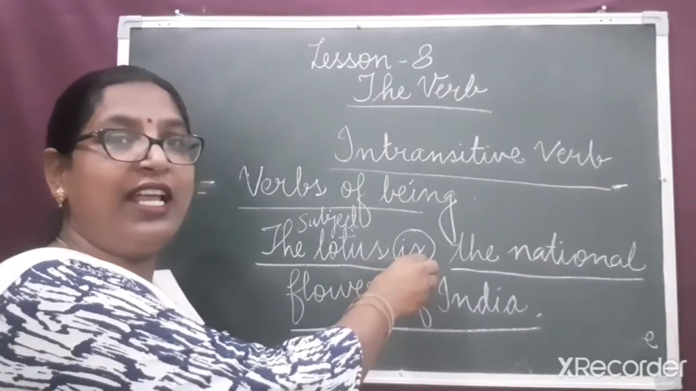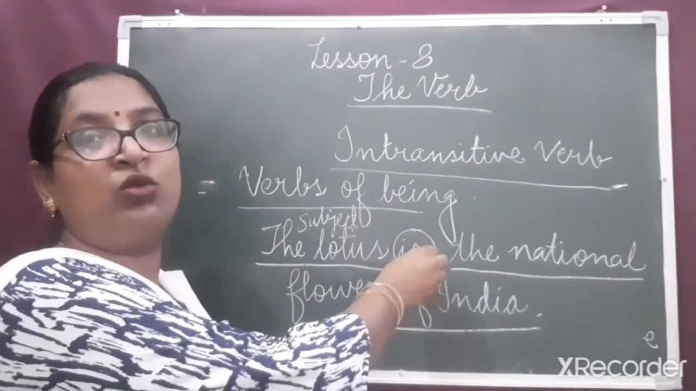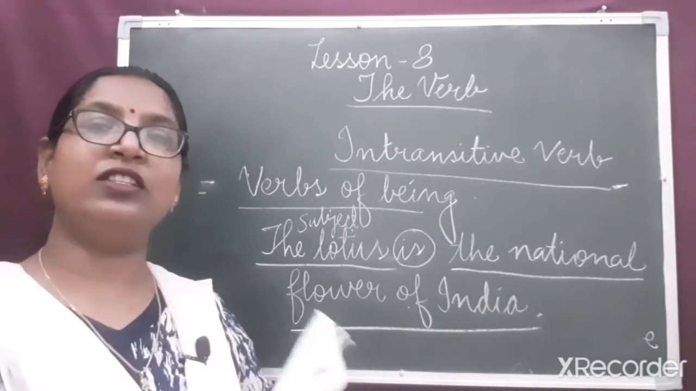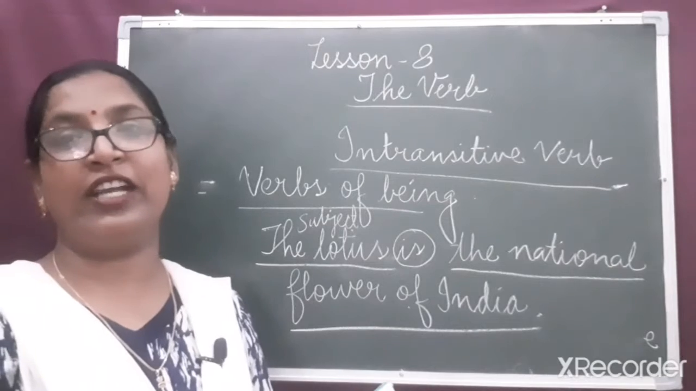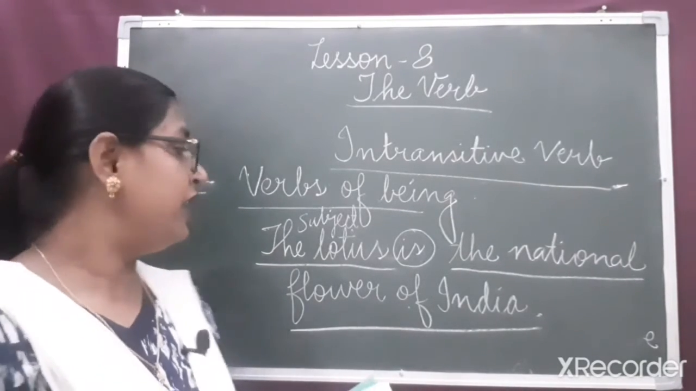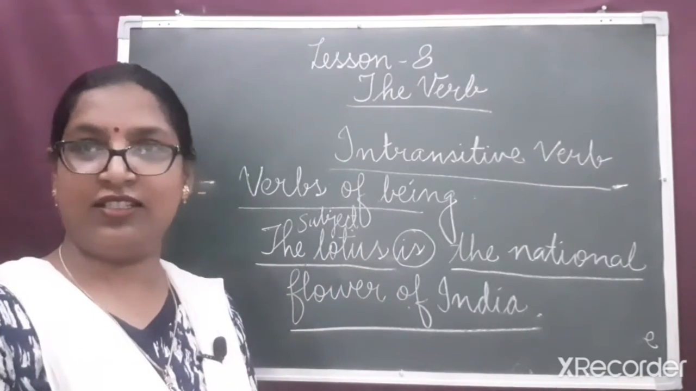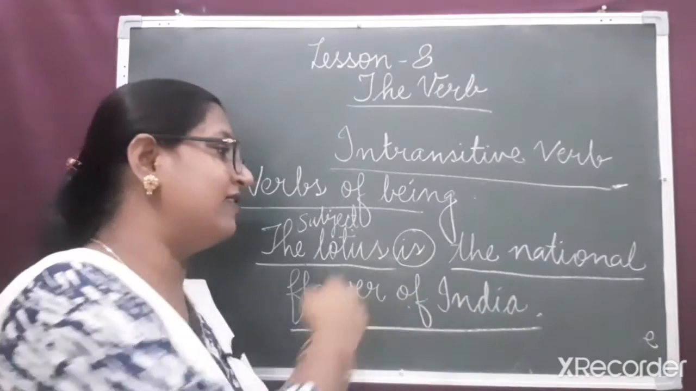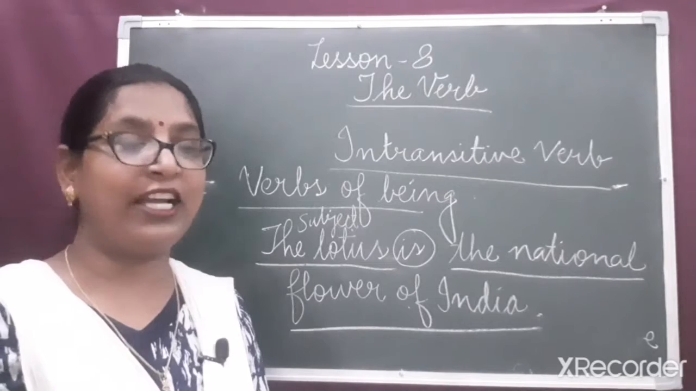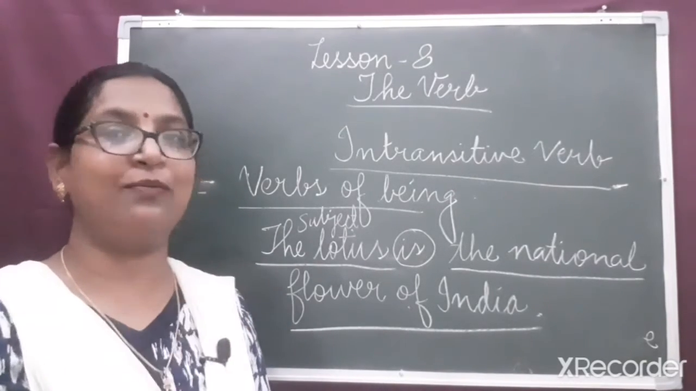So dear children, as this verb is not having an object, it is also intransitive verb. But dear children, in the previous class, I told you that we ask a question soon after the verb to find out an object. Here, if we ask the question, the lotus is what? Surely we'll get the answer, the national flower of India. But at the same time, I told you one more step. We compare our answer with the subject.